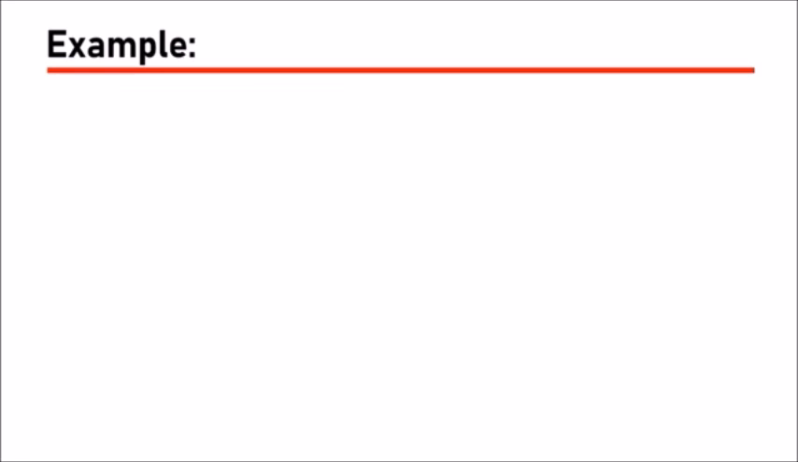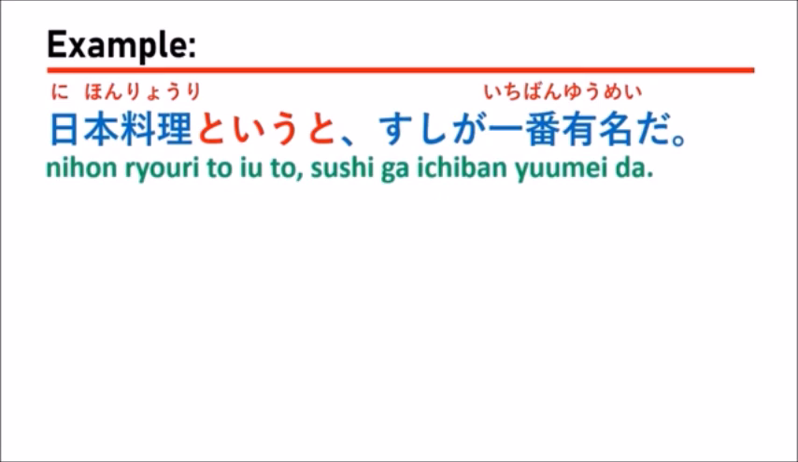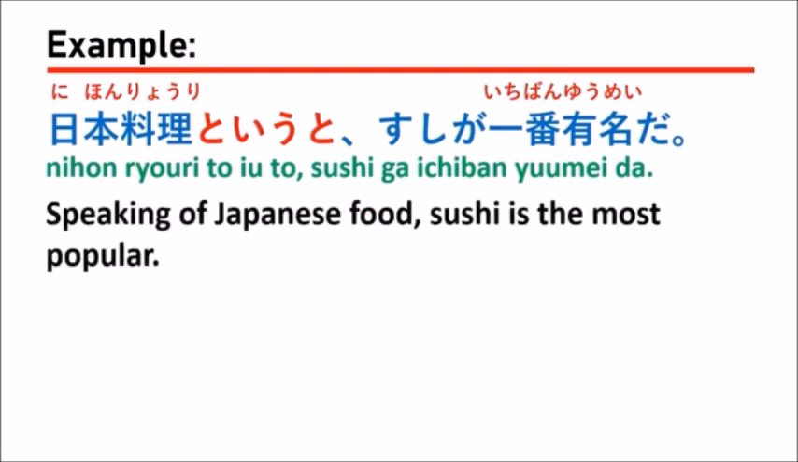The next sentence is 日本料理というと寿司が一番有名だ。Which means that speaking of Japanese food, sushi is the most popular.